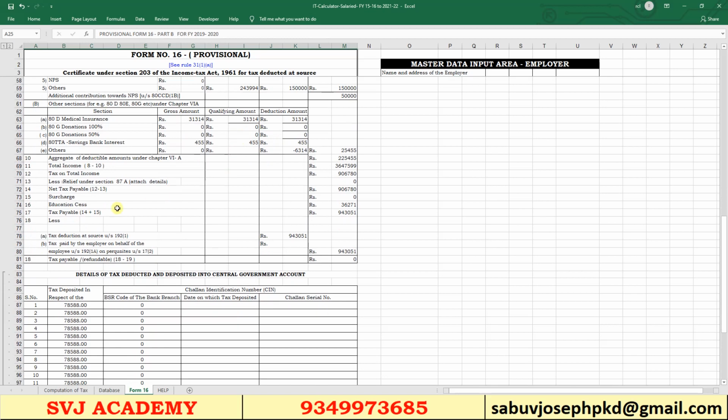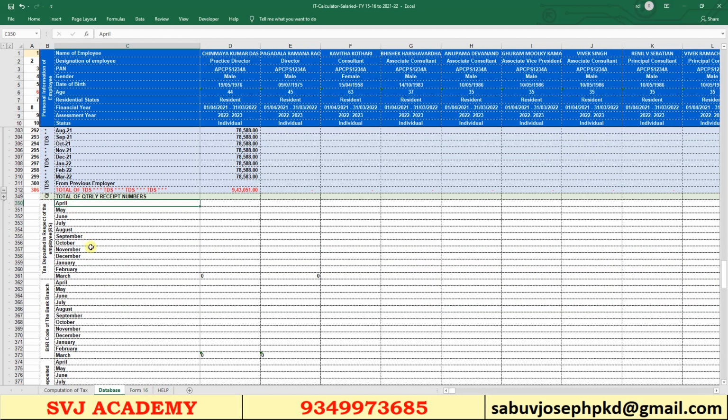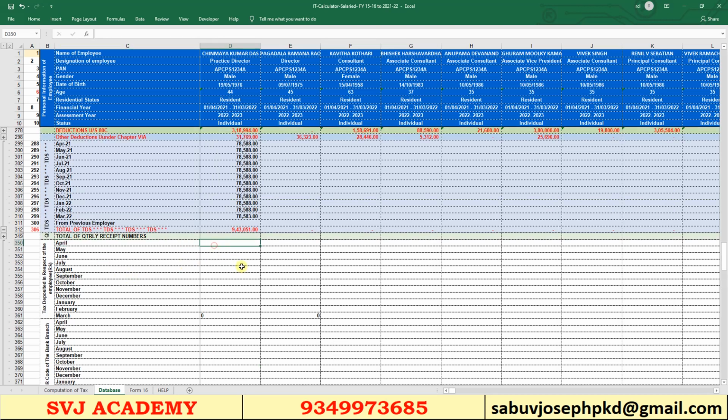Here it is showing all the tax liability, and the tax payable is nil, and here the tax deducted details are also showing, and also the monthly remittance challan number. The challan number of the monthly deductions we can also show here. Suppose the challan number is 1234 for this one.